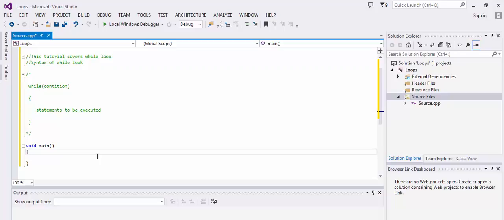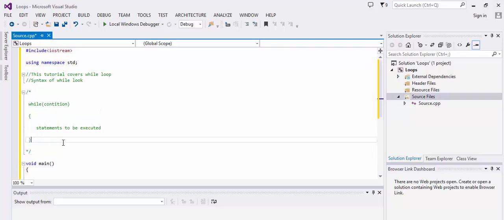For example, let's take a look at while loop. While loop basically executes until a provided condition is true. This is the syntax of while loop. While condition is true, execute these statements within these brackets.